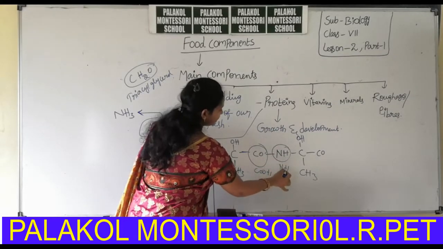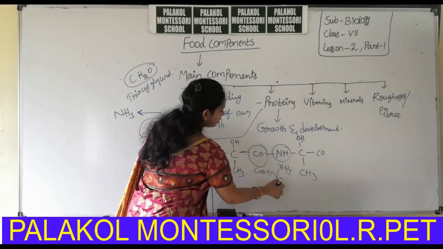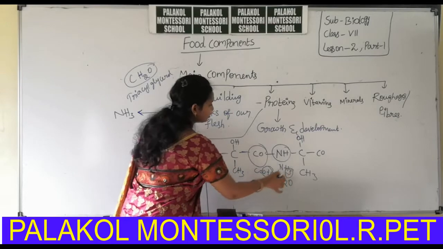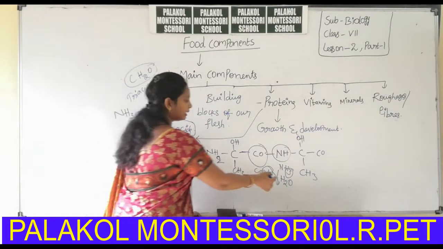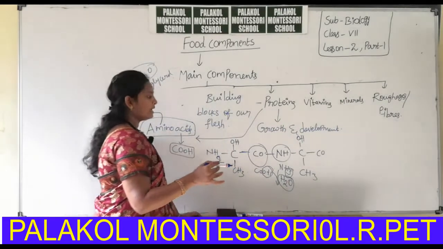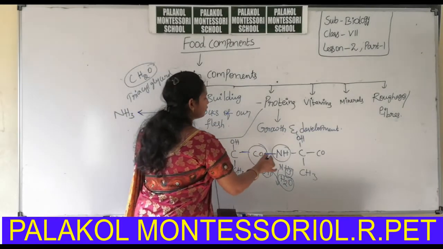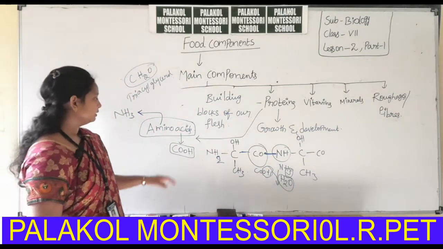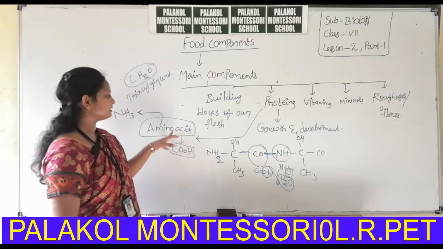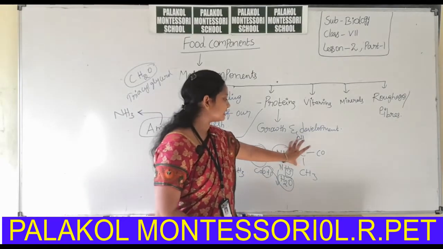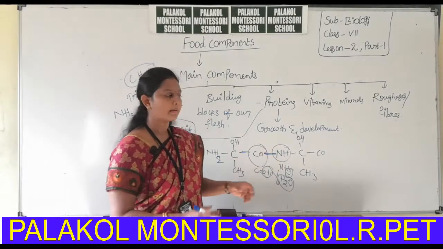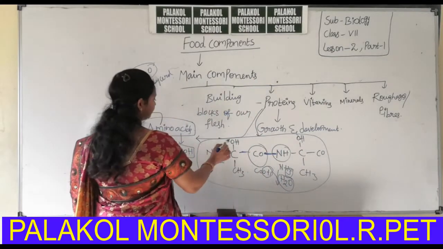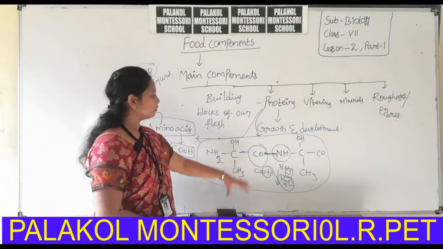By removing one molecule, that is H2O, OH from here and H from there are removed as a water molecule, and a bond is formed. This bond is the amide bond. This is one amino acid and this is another amino acid. Two amino acids combined form a protein. Okay, that is about proteins.